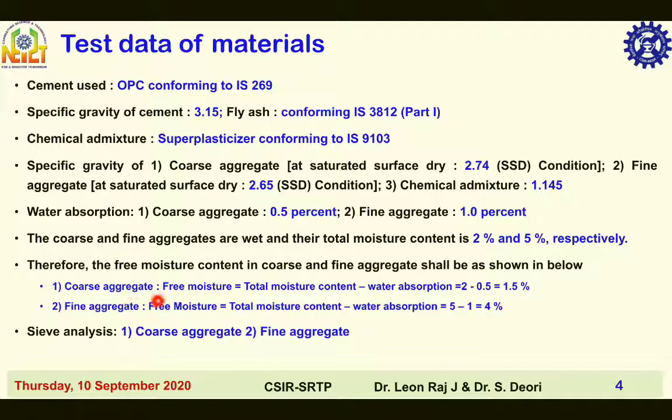Coarse aggregate free moisture content is equal to total moisture content minus water absorption, that is equal to 2 minus 0.5, that is equal to 1.5%. Fine aggregate free moisture content is equal to total moisture content minus water absorption, that is equal to 5 minus 1, that is equal to 4%. Sieve analysis of coarse aggregate and fine aggregate are given in the next slide.